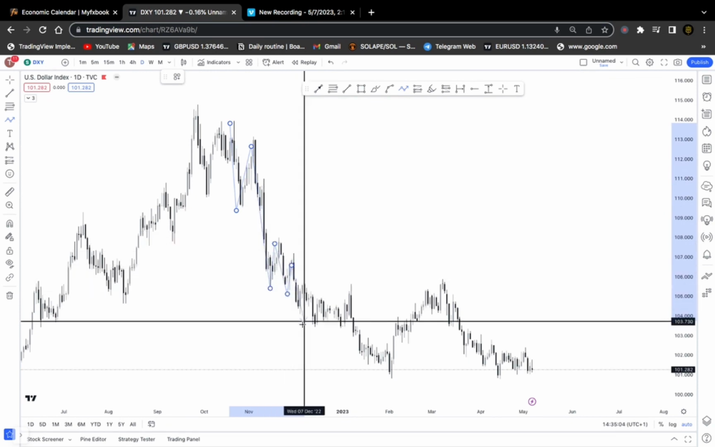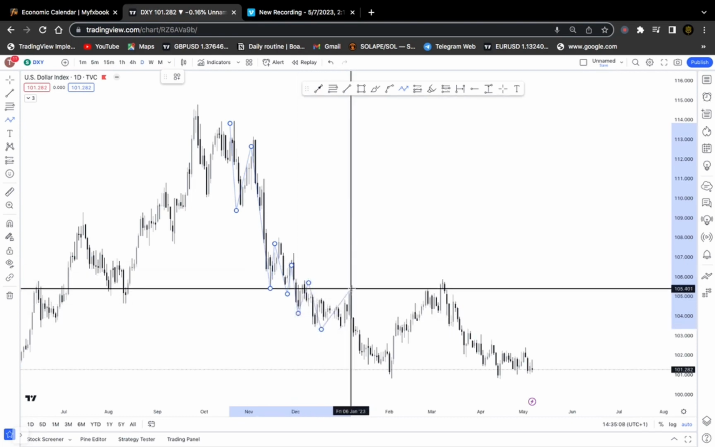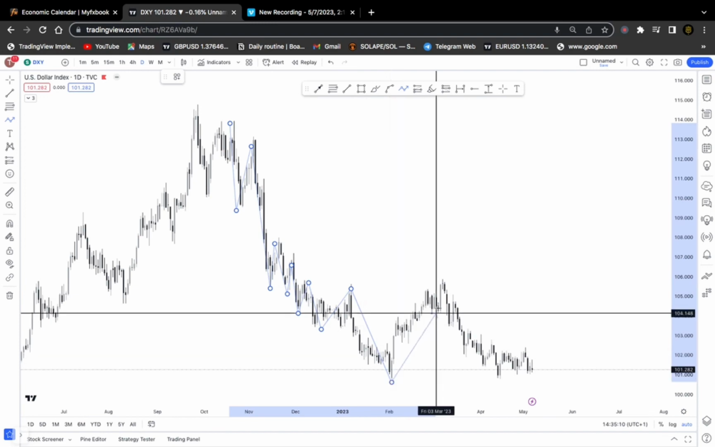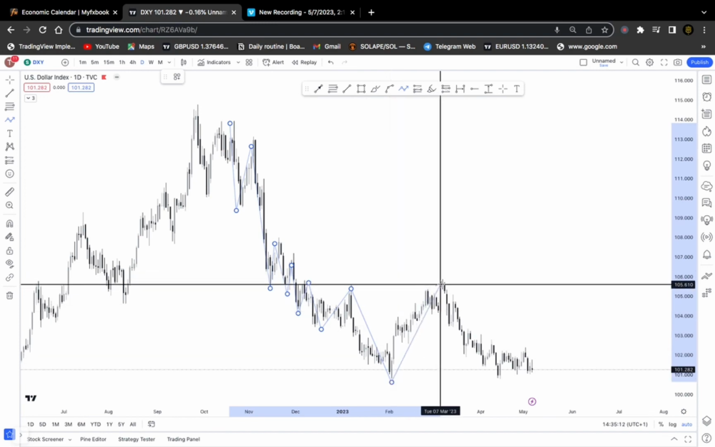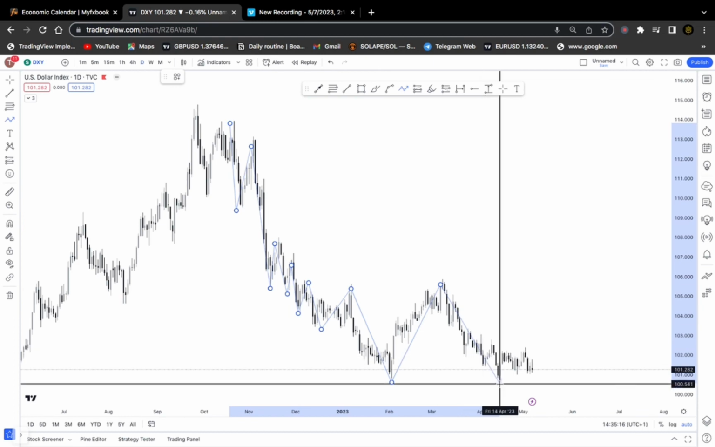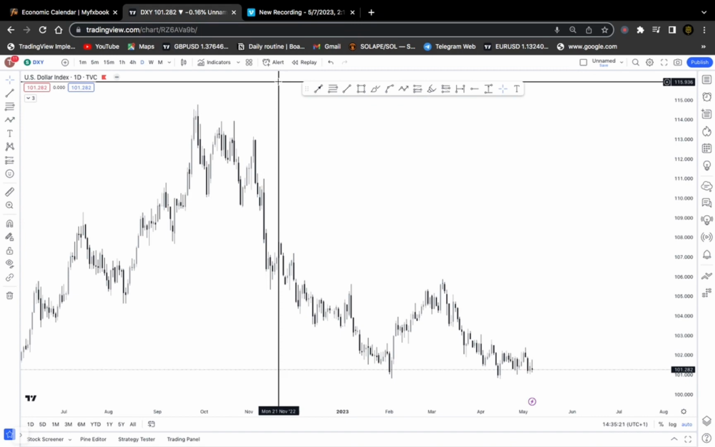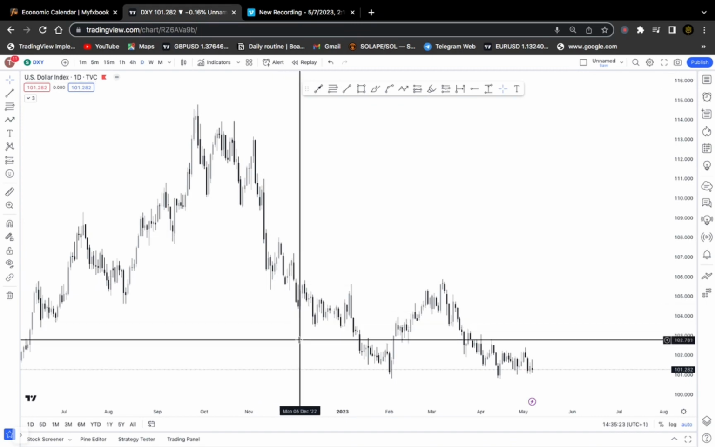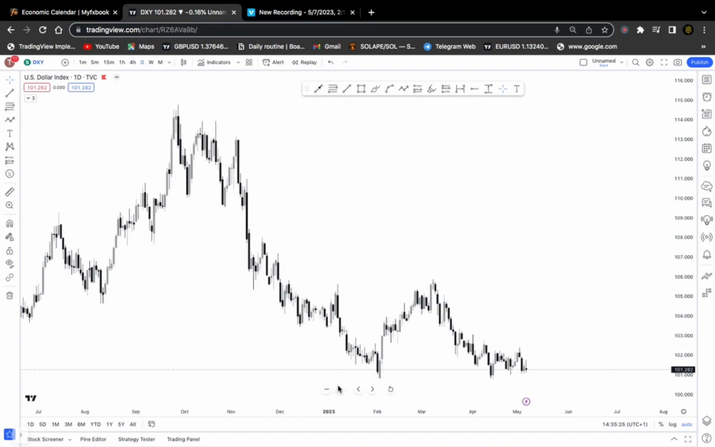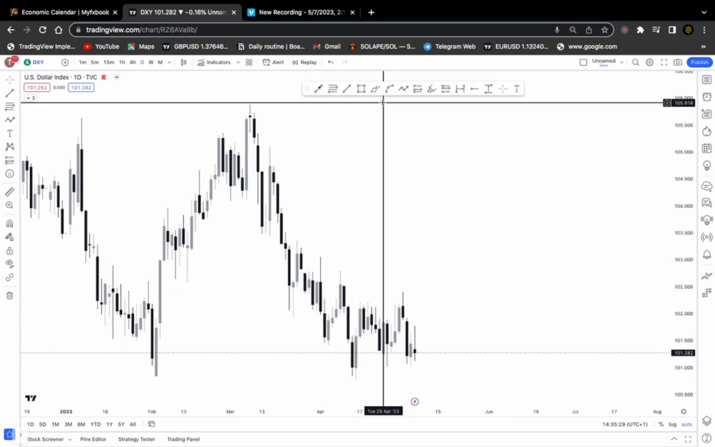As you can clearly see, the market created a series of lower lows and lower highs, lower lows and lower highs. At this point a liquidity sweep occurred, where we had a lower low, a lower high and a lower low. So basically on the DXY overall we are bearish on the daily chart.